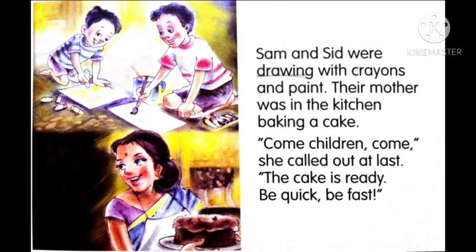Now she called her children to come. Maybe that's why the other boy might have run. So she asked them to come. It is ready. The cake is ready. She asked them to come quick and fast.